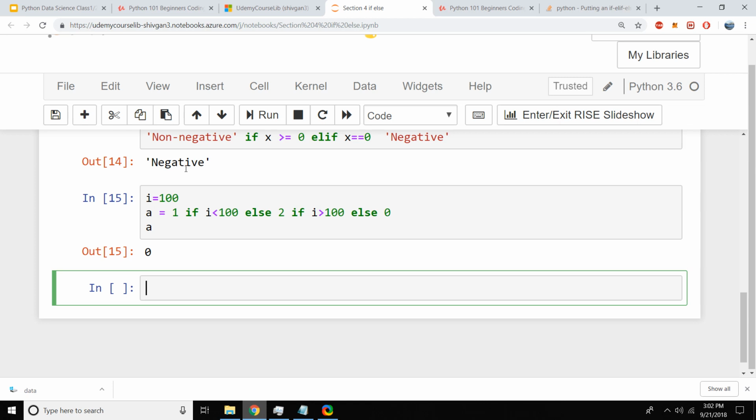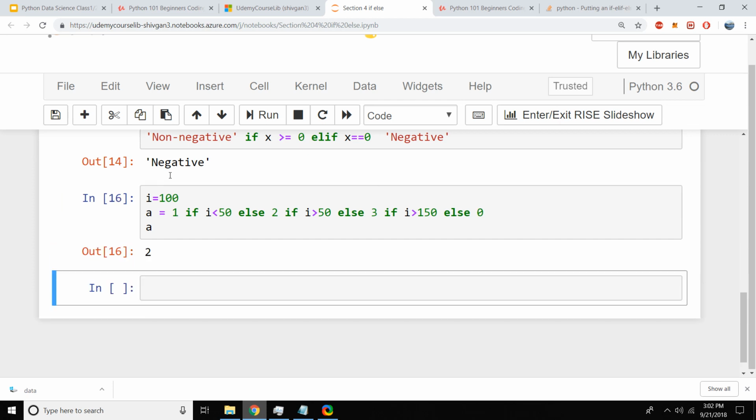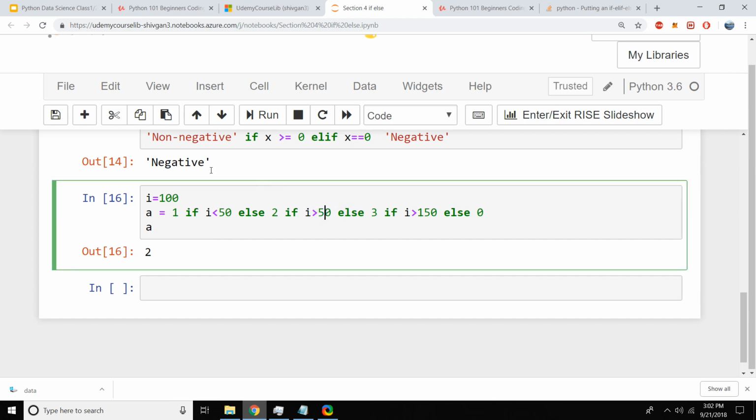Let's change this. So a equal to 1 if i is less than 50, else 2 if i is greater than 50. I'm going to write this again. Else 3 if i is greater than 150, else 0. So i is 100. So if i is greater than 100, it's 2.